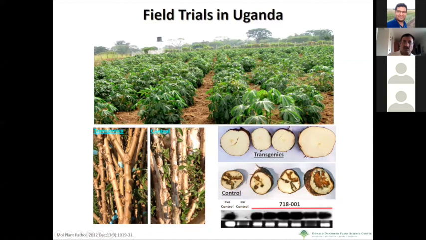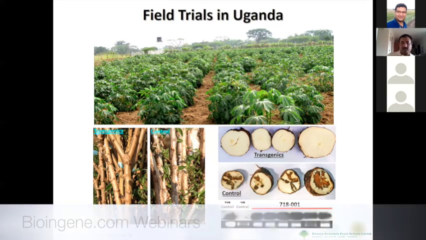in the greenhouse in controlled conditions, but when it is taken into the open field, it may fail to give that trait.